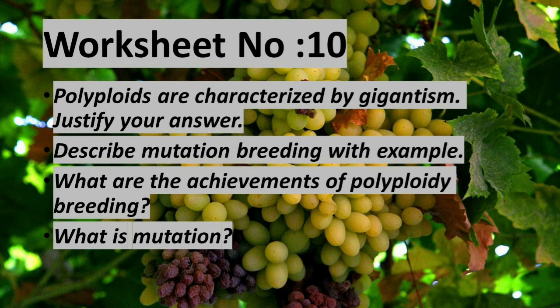I am going to give some questions as worksheet. Worksheet number 10. Polyploids are characterized by gigantism. Justify your answer. Describe mutation breeding with example. What are the achievements of polyploidy breeding? What is mutation? Okay, thank you, children.